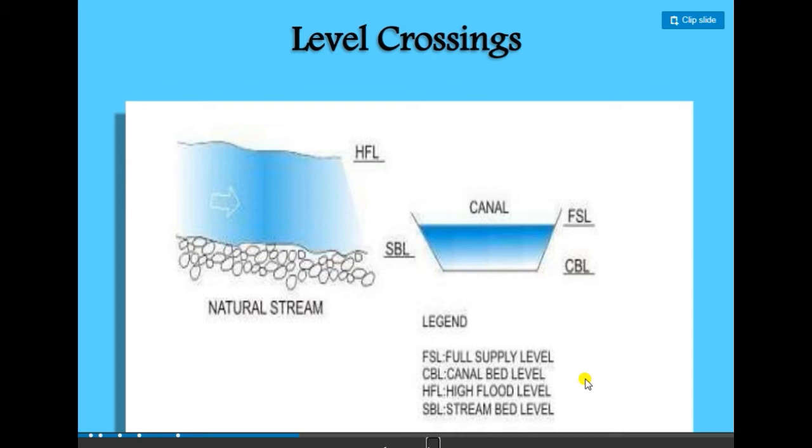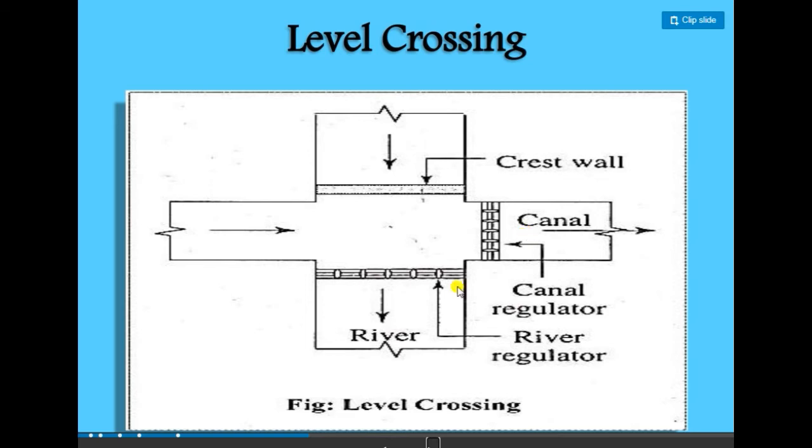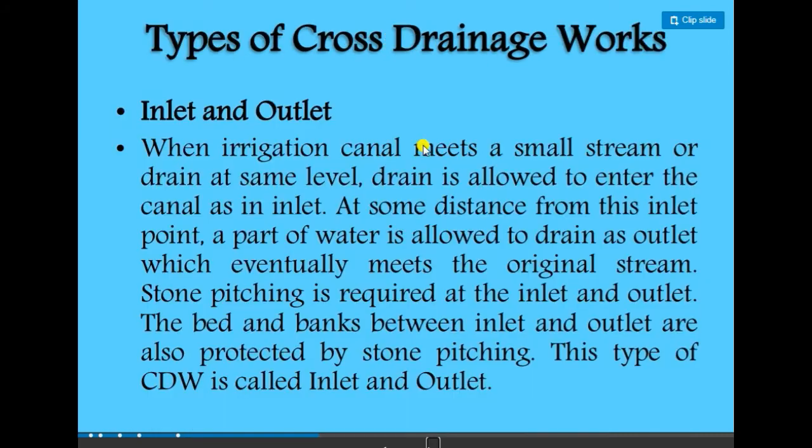See in the picture that both the bed levels are approximately the same. Now that is the canal regulator, that is the river regulator where the river flows through, and that is the crest wall. When the river is not flowing, we open the canal regulator and canal flow occurs. When the river is flowing, we close the canal gate and canal flow stops. The river regulator is opened, then the river flows. That is the crest wall, so that some pondage may be created at the upstream side of the drainage.